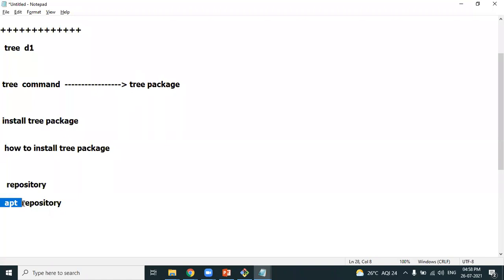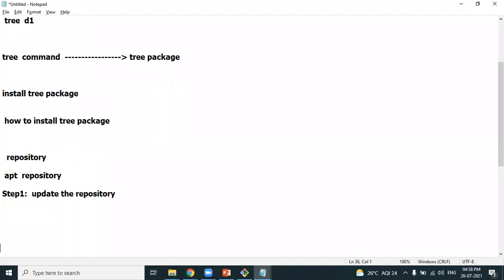Got it? So now you know whenever you want to install any package, you need to install it from the repositories. What's the name of the repository? apt repository. Now I'll show you how to install the package from the apt repository. Whenever you want to install the package from the repository, listen here, friends, it's a two-step process. Step one, update the repository first.